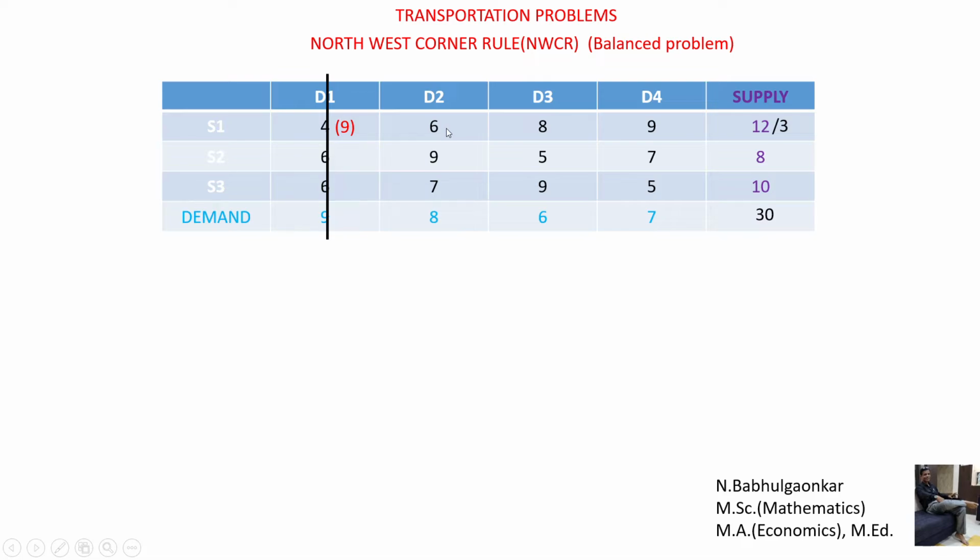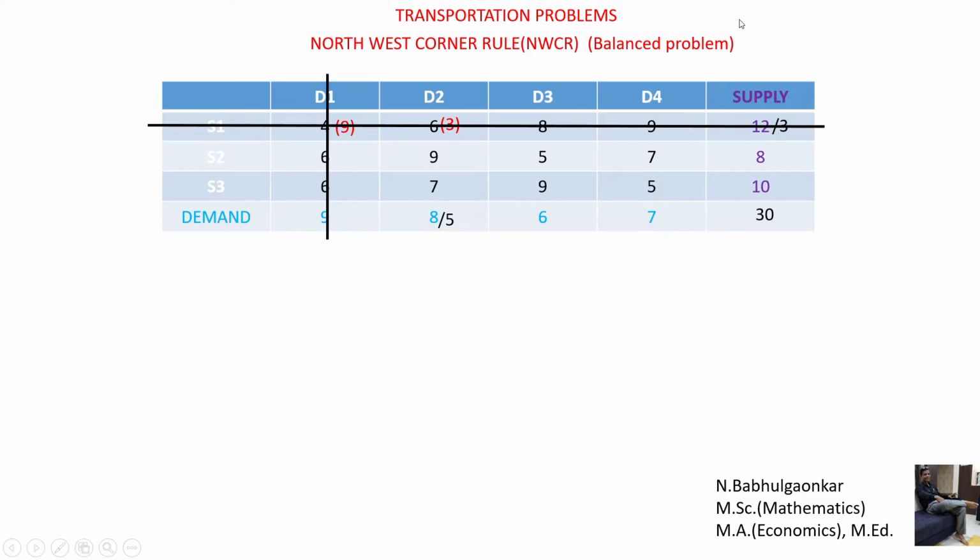Now here we have to make the allocations. For this 6, see 8 and 3. Out of these two numbers, which one is minimum? The minimum number is to be written here, that is 3. Out of 8, 3 are allocated, so what remains here is 5. Now see here, the summation of the bracket numbers is 12, which means the supply condition is satisfied. So put a line over this, meaning these cells are not to be taken for further allocations.